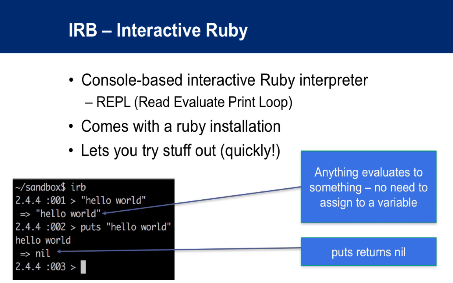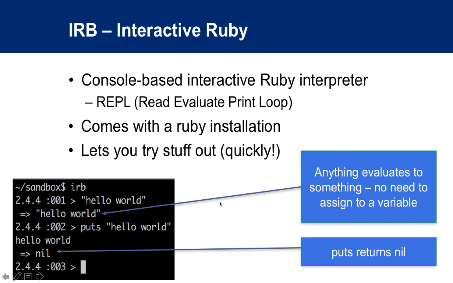Ruby has what's called IRB, which is interactive Ruby. It's basically what's called a REPL, which is read, evaluate, print loop. Many languages have this, and Ruby also has it built into the language. So when you install Ruby, you automatically get this thing called IRB, Interactive Ruby, and it lets you try things out quickly without an editor. You just type in irb and you're ready to go.